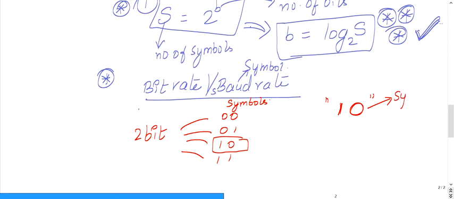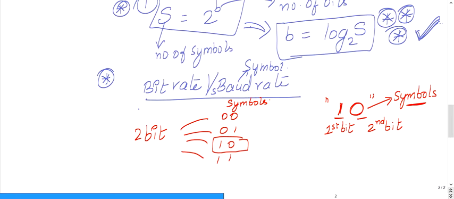So how many bits does this symbol have? It has 2 bits: this is the first bit, and this is the second bit. Say I want to transmit this symbol, for instance through an email. How much time does it take to transmit this symbol?